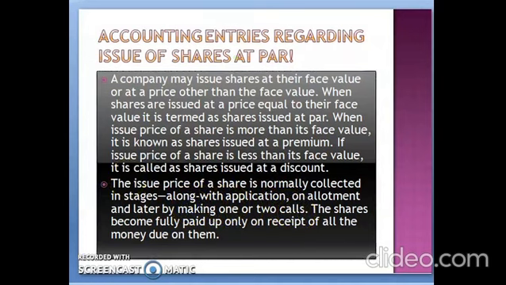The share becomes fully paid up on receipt of all the money due on them. If it is a 10 rupee share and you have demanded all 10 rupees out of 10, that means the share is considered as your fully paid up share.